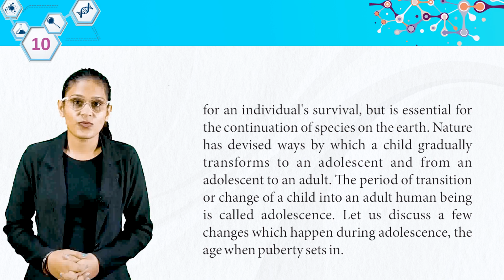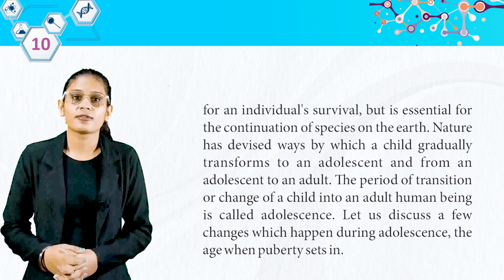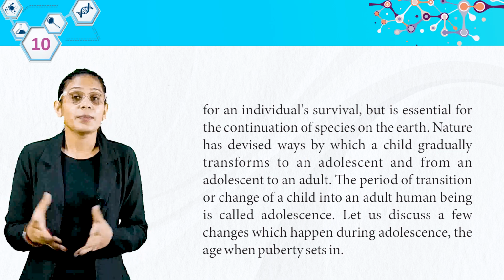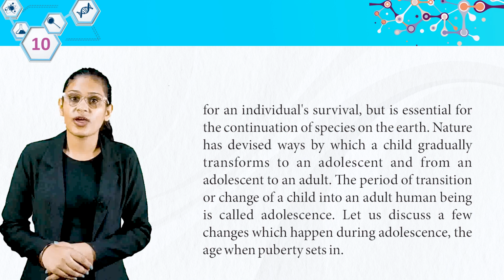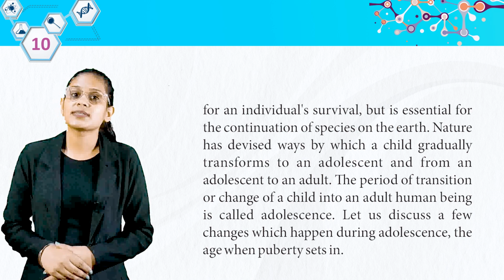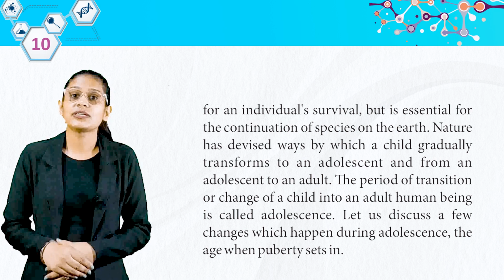Nature has devised ways by which a child gradually transforms to an adolescent and from an adolescent to an adult. The period of transition or change of a child into an adult human being is called adolescence. Let us discuss a few changes which happen during adolescence, the age at which puberty sets in.